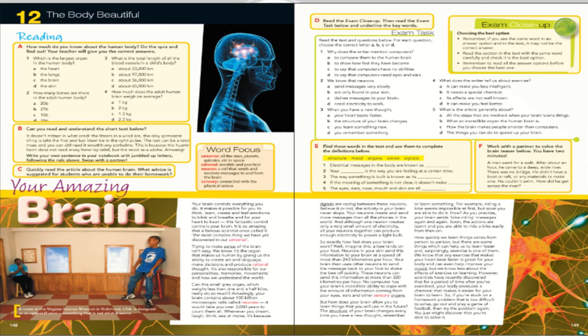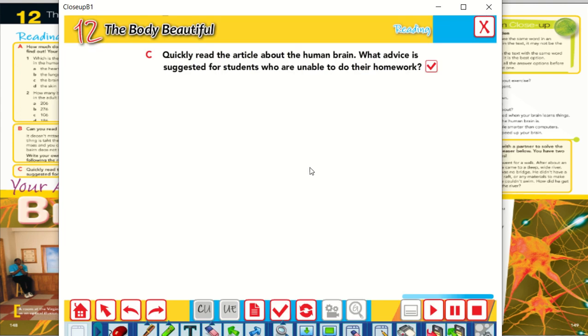Here we have to go back to answer, before we go to the paragraph, we have to answer this question. First, let's skim the text. Here you have to pause the video, then go to your text and skim it, read it quickly to find this answer. What advice is suggested for students who are unable to do their homework? Quickly, please. Take a few minutes.